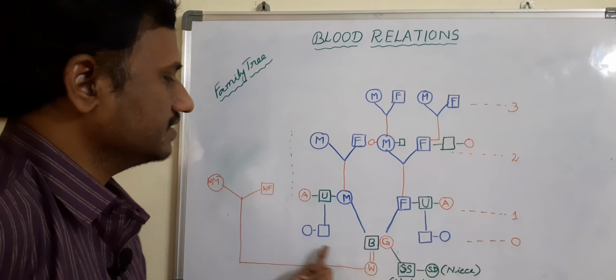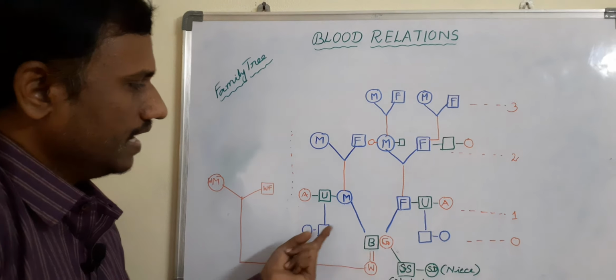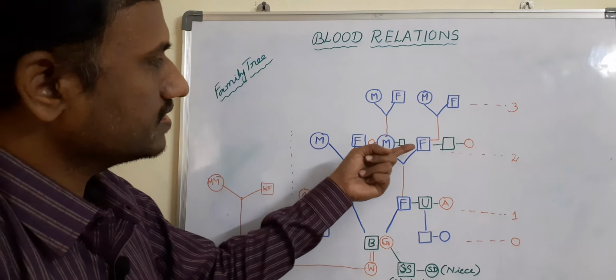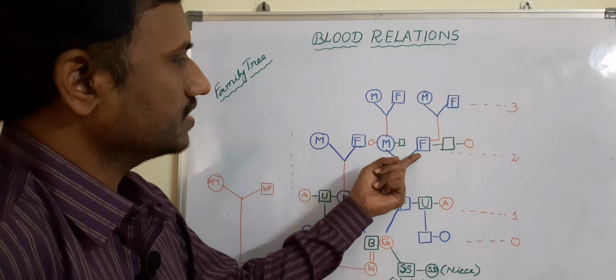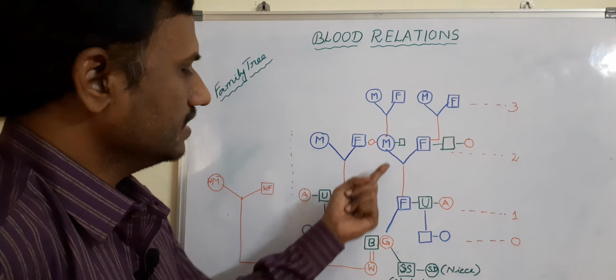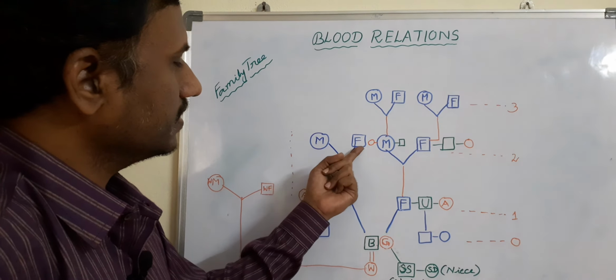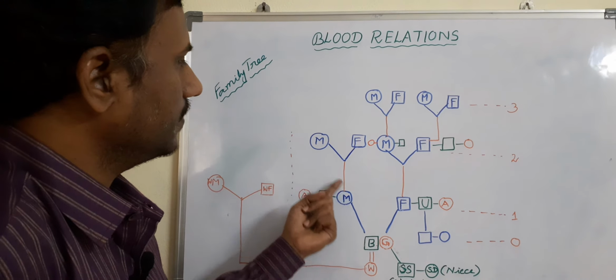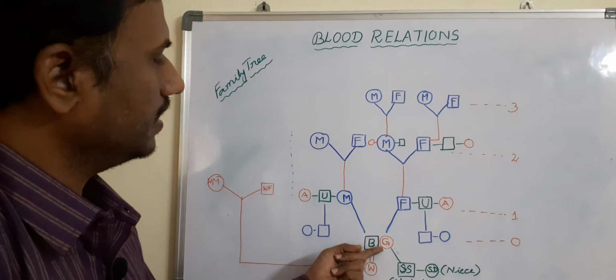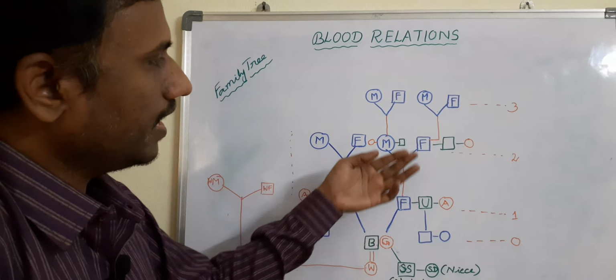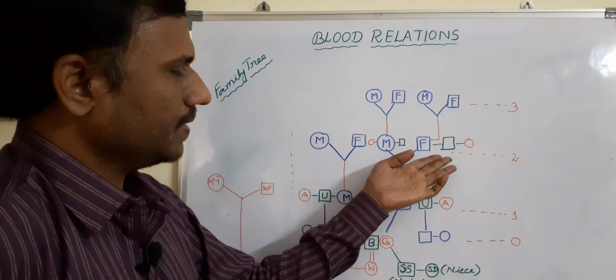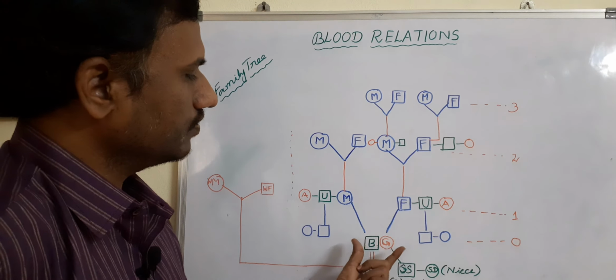Then what is the relation between these? These are cousins. Next, coming to father's parents or mother's parents. Father's parents they have to call grandfather or grandmother. Similarly, mother's father as maternal grandfather and mother's mother as maternal grandmother. Suppose the grandparents also have brother and sister, how do they call them?